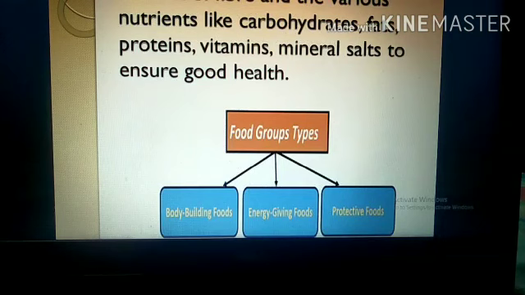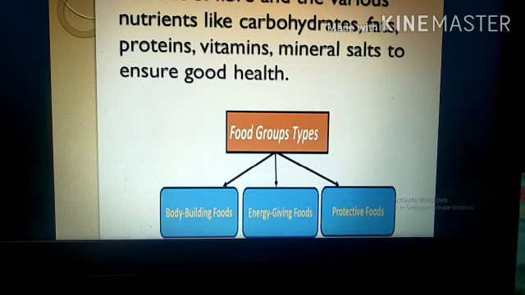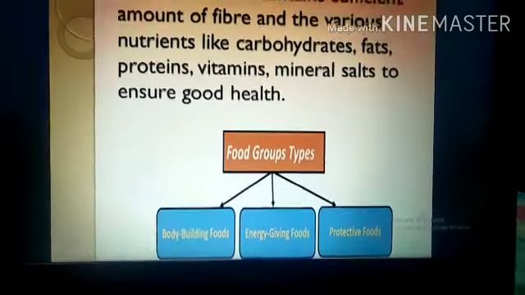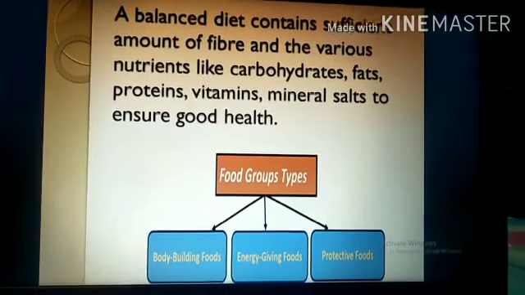Now, what is balanced diet? A balanced diet contains sufficient amounts of fiber and the various nutrients like carbohydrates, fats, proteins, vitamins and mineral salts to ensure good health. As I told you children, it is very important that we should take a proper balanced diet. It is like whether you are a child or you are an elderly person, balanced diet is very, very important.